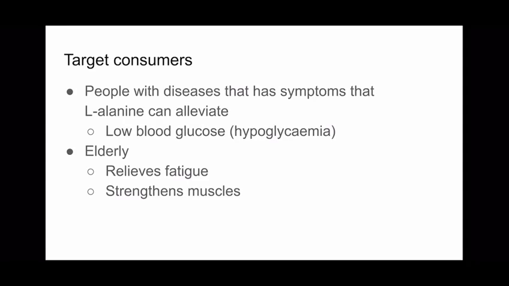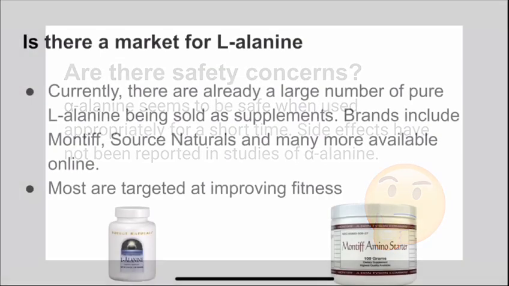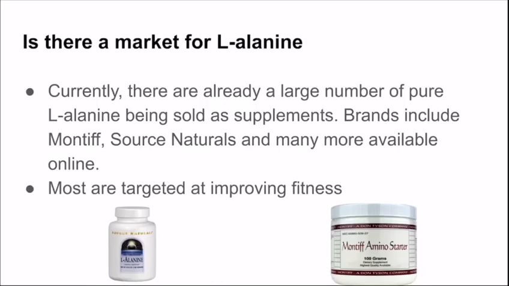As for safety concerns of L-alanine, it seems to be safe when used appropriately for a short time. As long-term consumption of L-alanine increases blood sugar level, it can result in high blood sugar. This is because the liver absorbs the L-alanine introduced, which will be converted back to pyruvate and glucose eventually through gluconeogenesis. As for side effects of L-alanine, it has not been reported in studies of any possible side effects resulting from consuming L-alanine. So moving on, I will talk about the market for L-alanine.